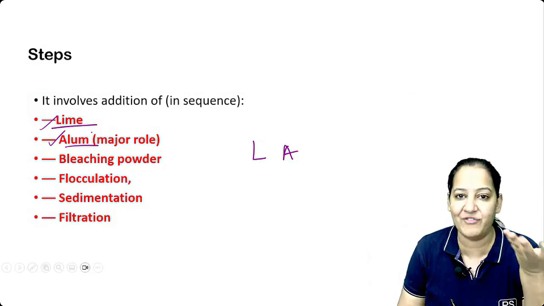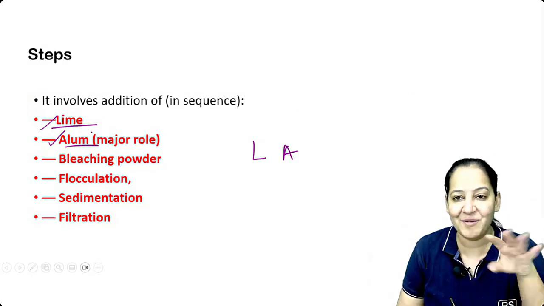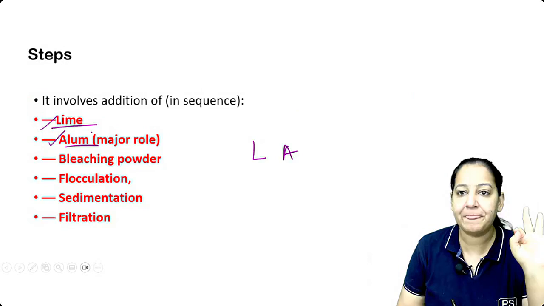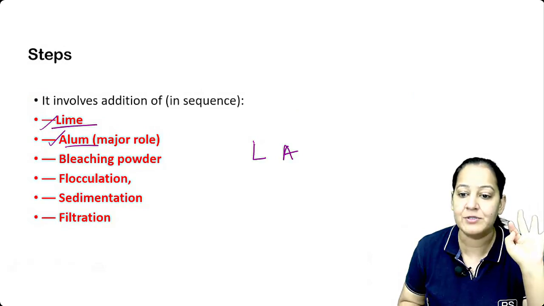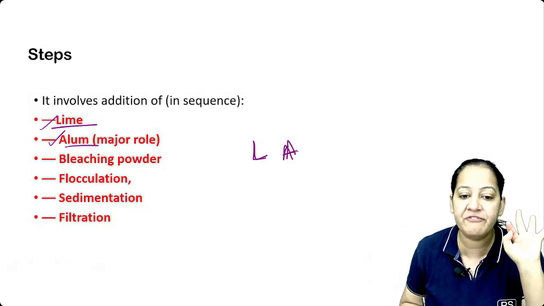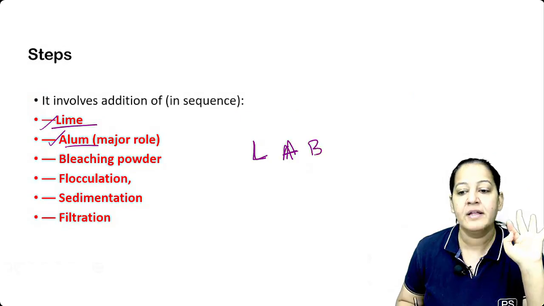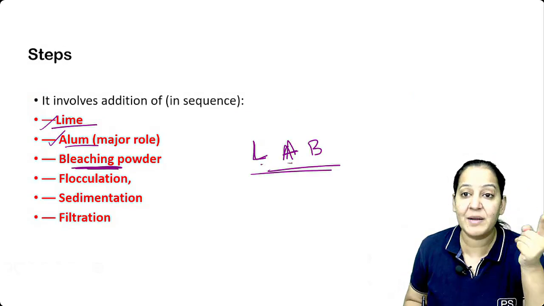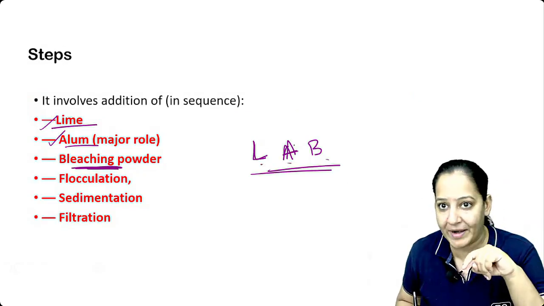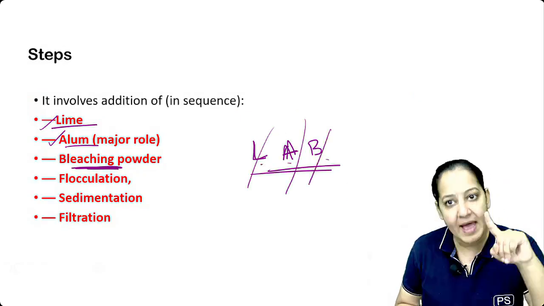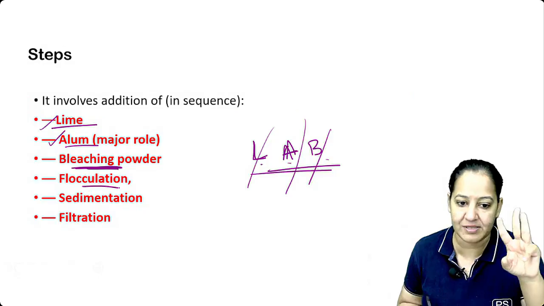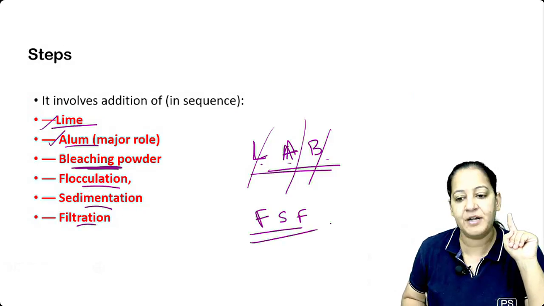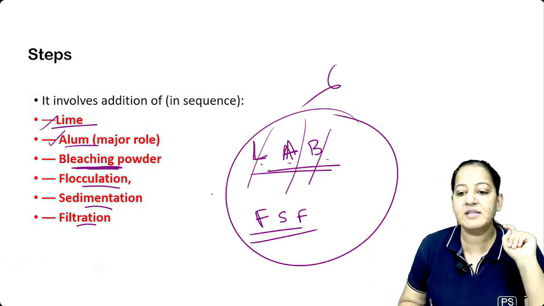Nowadays we have a purifier at every home, so we don't bother. And the RO purifier is doing the adjustments. Okay, but they can add the lime. They can add the alum, followed by alum. So पहले चूना मिलाओ, फिर फिटकरी मिलाओ, alum मिलाओ. Okay, then bleaching powder. After that, bleaching powder is added. So add these 3 things. Learn the mnemonic LAB, lab. Lab को add करो. Lime, alum, bleaching powder. उसके बाद do 3 processes: flocculation, sedimentation, filtration. Flocculation, sedimentation, filtration. FSF. So these are the 6 steps of Nalgonda.